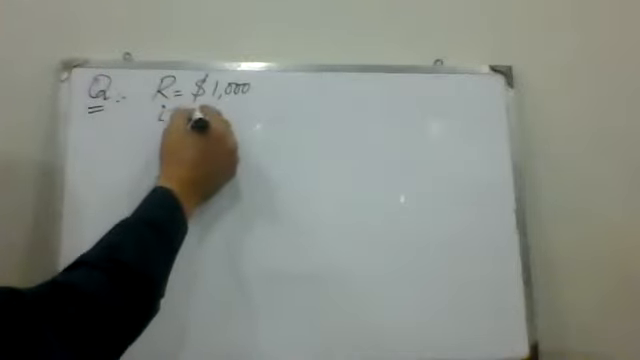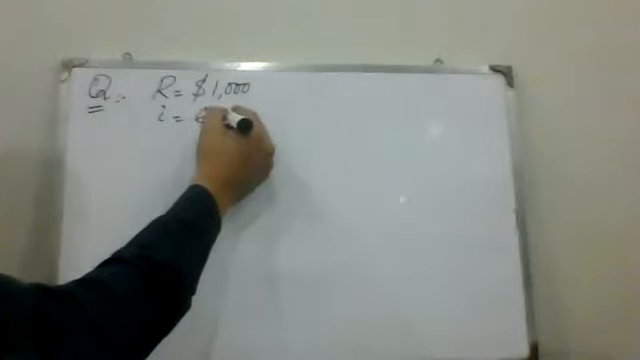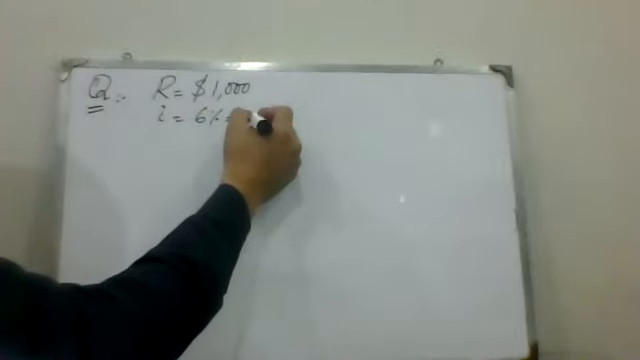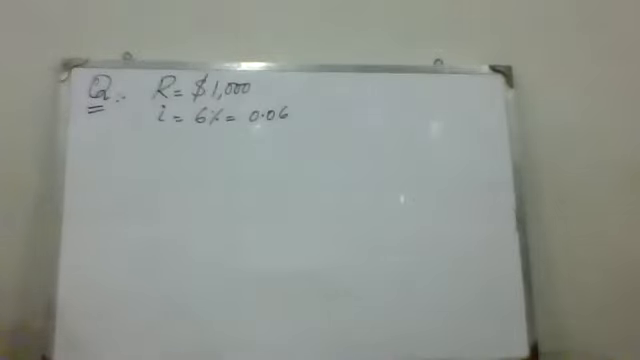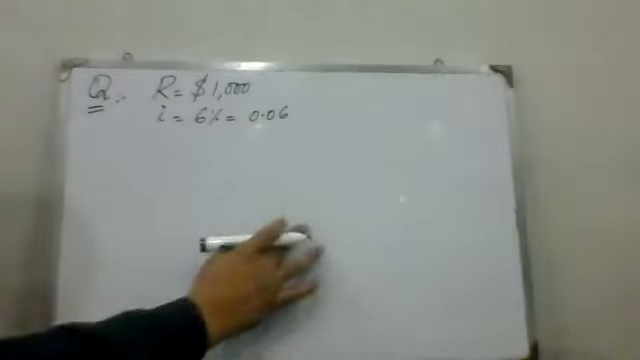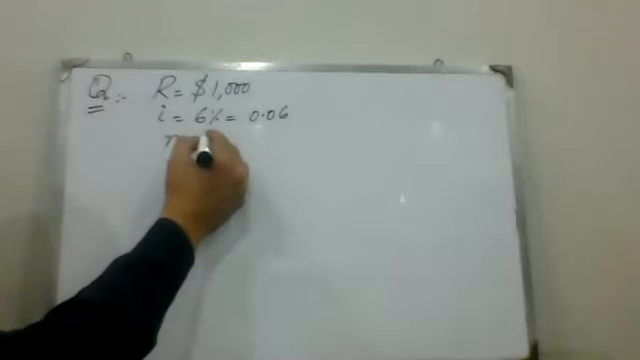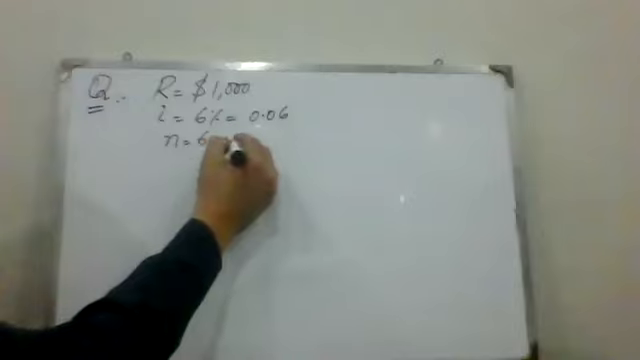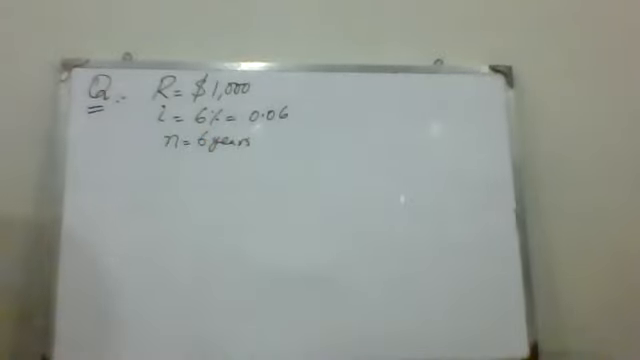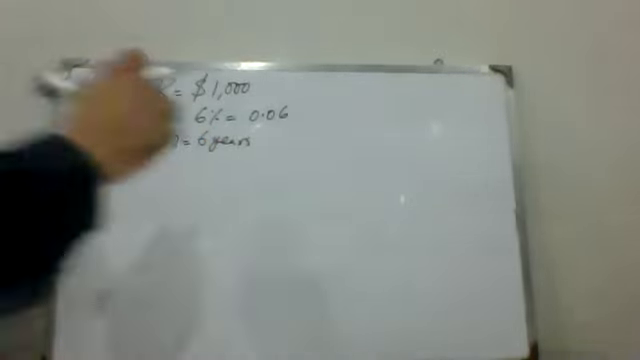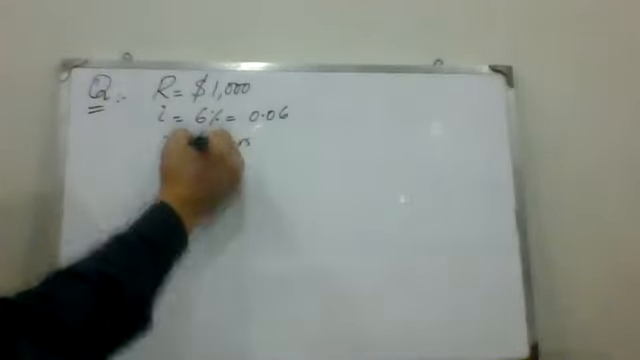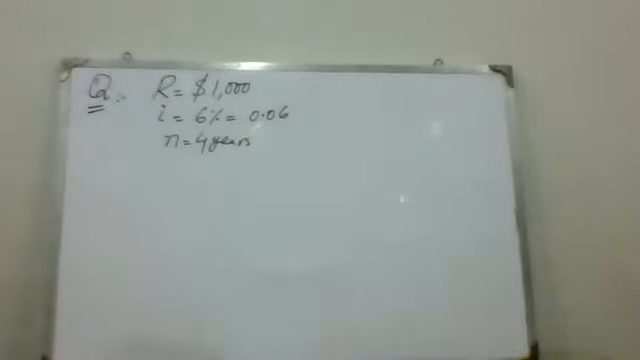So your rate is 6%. I can be written as 0.06 after dividing 6 by 100. Now next one, for how many periods? Here n is 4 years. In this problem n is 4, for 4 years he puts that amount.